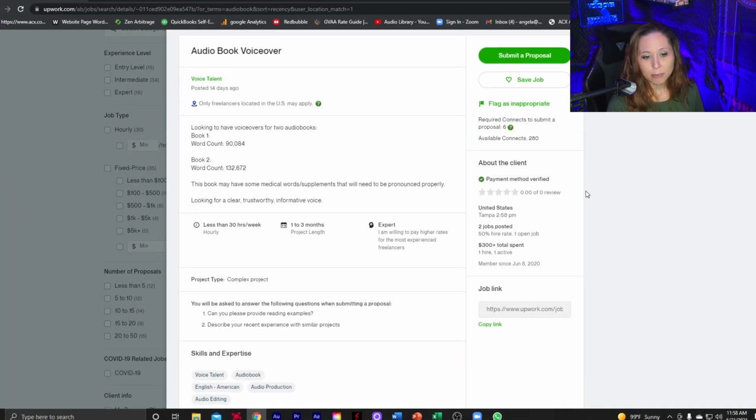Scrolling down a little bit about the client. So their payment method is verified. And as we said before, they have spent some money here on the site. However, it looks like they have not been rated. Why that is, I'm not entirely sure. It looks like they've been here on this site for over a year. They have one hire, one active job. I don't know if it's because the lack of a rating. I don't know if that is because